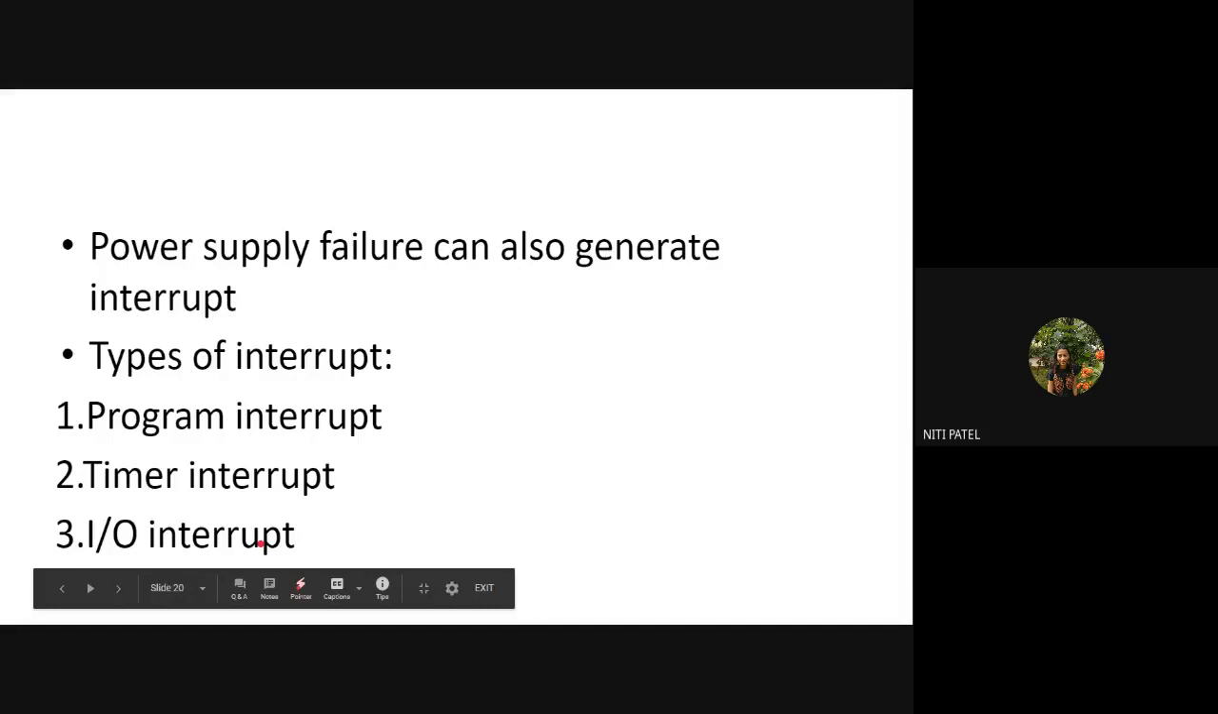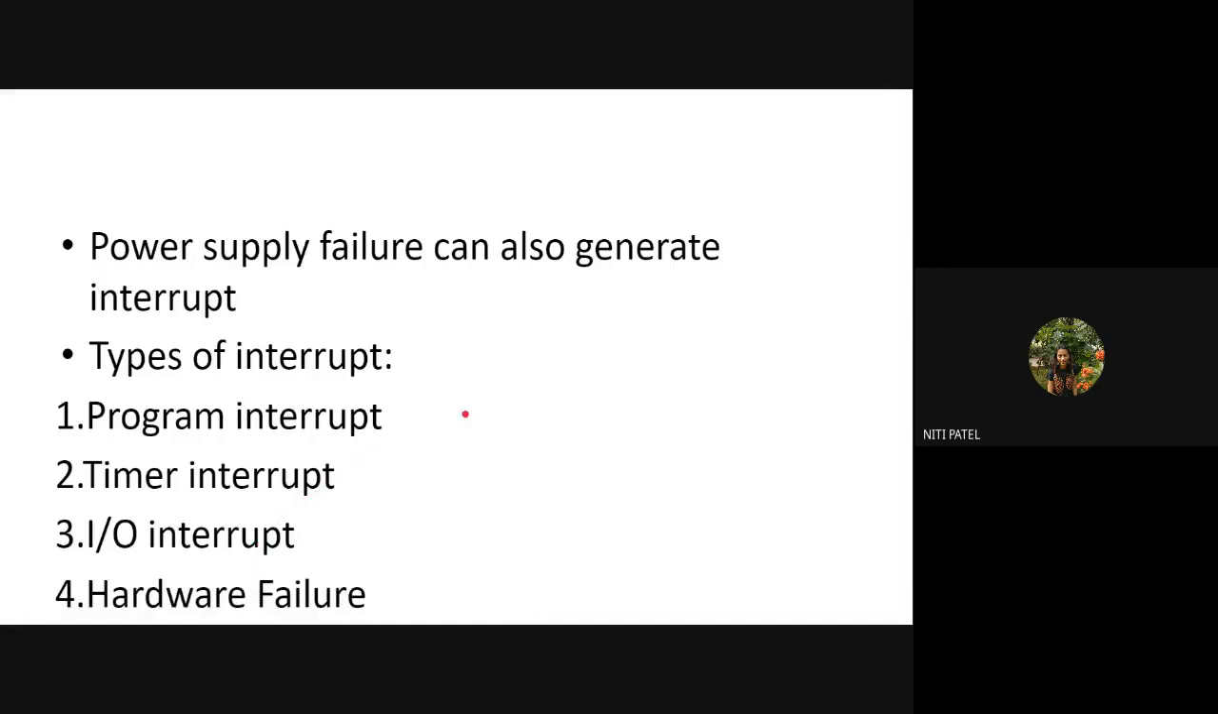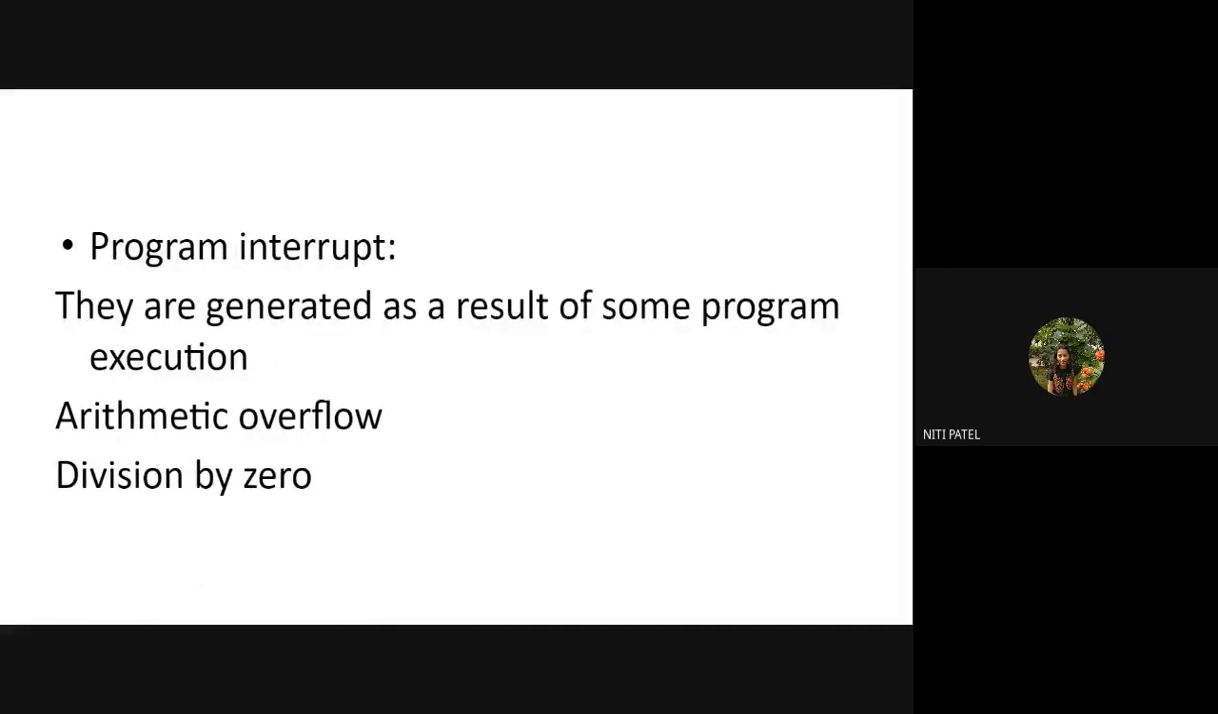So we have different types of interrupts. The first one is the program interrupt, timer interrupt, IO interrupt, and hardware failure interrupt. Let us see what we first mean by program interrupt. They are generated as a result of some program execution. That means I have given a program for execution. The user has submitted a program for execution. After it has been submitted, if an interrupt occurs, it is considered to be a program interrupt.